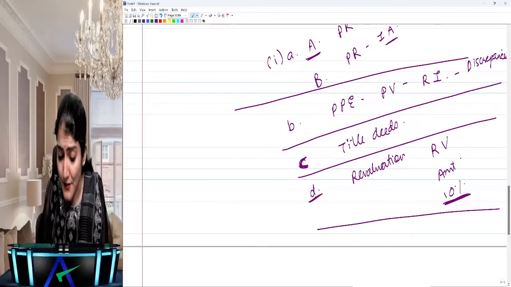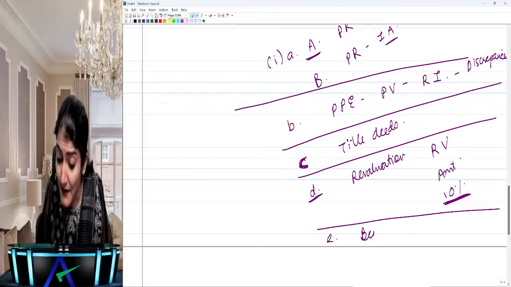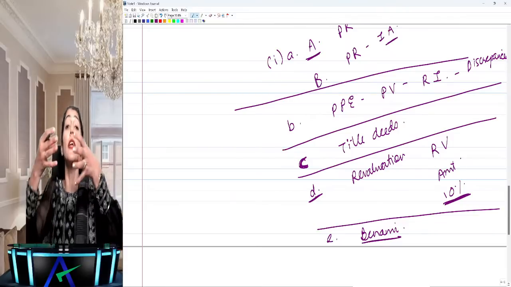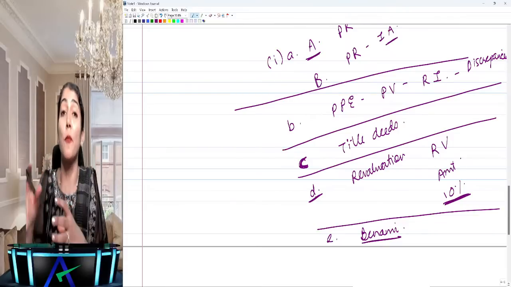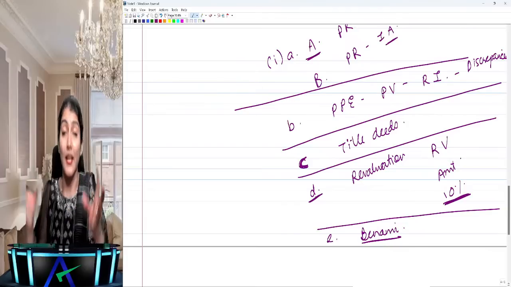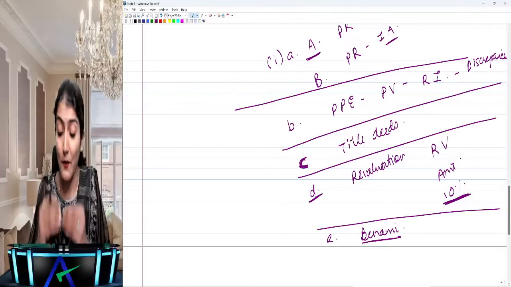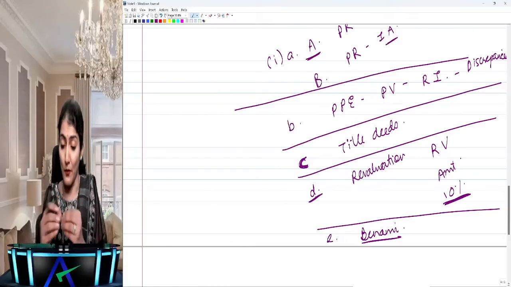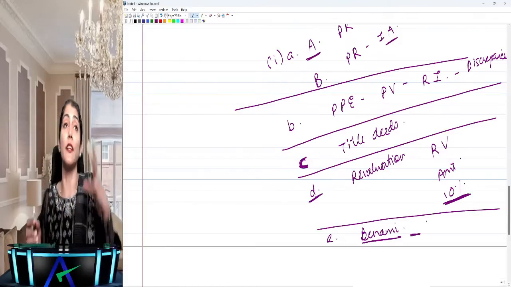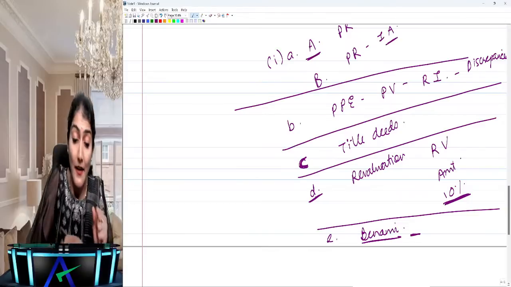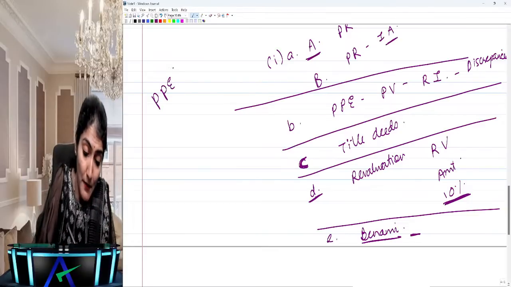And the last one: whether any proceedings have been initiated or are pending against the company for holding any Benami property under the Prohibition of Benami Property Transactions Act, and whether the details have been disclosed in the financial statements, right? So you can go and check it in the contingent liabilities. So that is clause 1, property, plant, equipment, intangible assets.